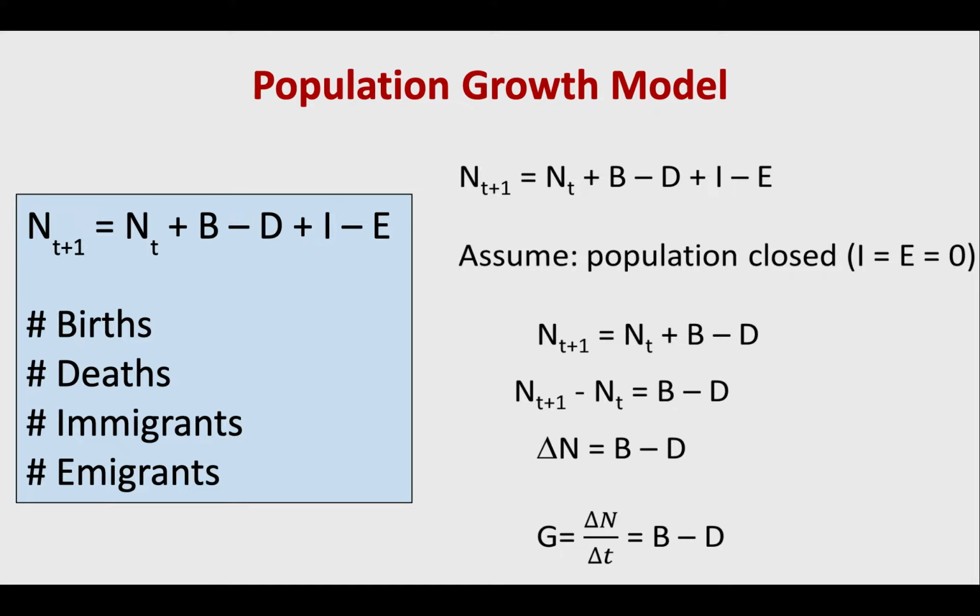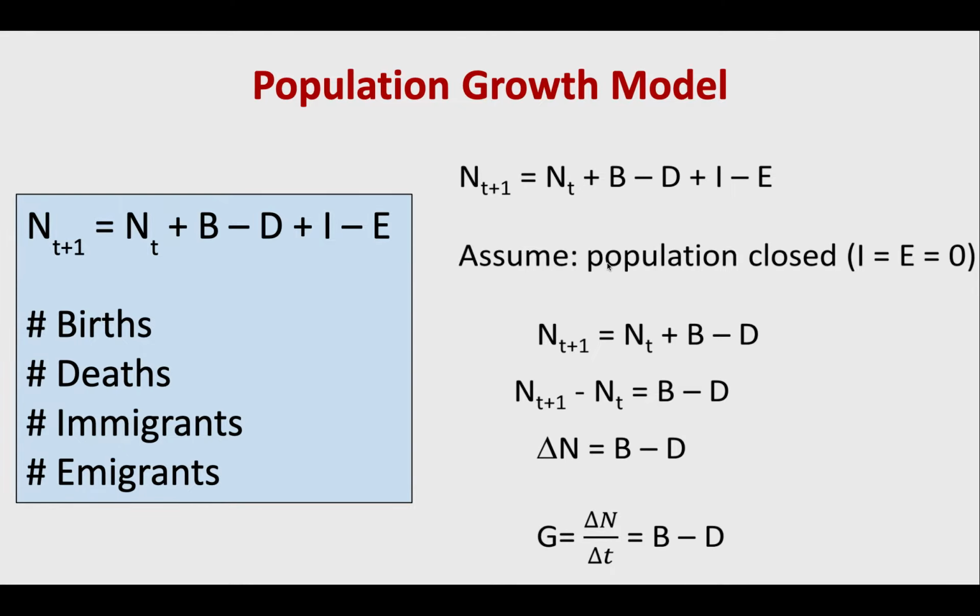So when we look at the population growth model, we do have a little bit more math, all right? And for the purpose of this model here, I just want you to focus on that we are looking at a point in time. We're looking at the number of births. We're looking at the number of deaths, how many individuals are immigrating, and how many are emigrating, all right? Typically, we might assume that that population is closed, all right?